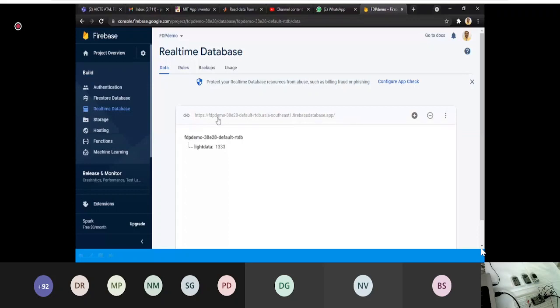Suppose your project is a farm project. So I just write farm project. It means that whatever data is coming from my farm will be in this bucket, and I will just click go.